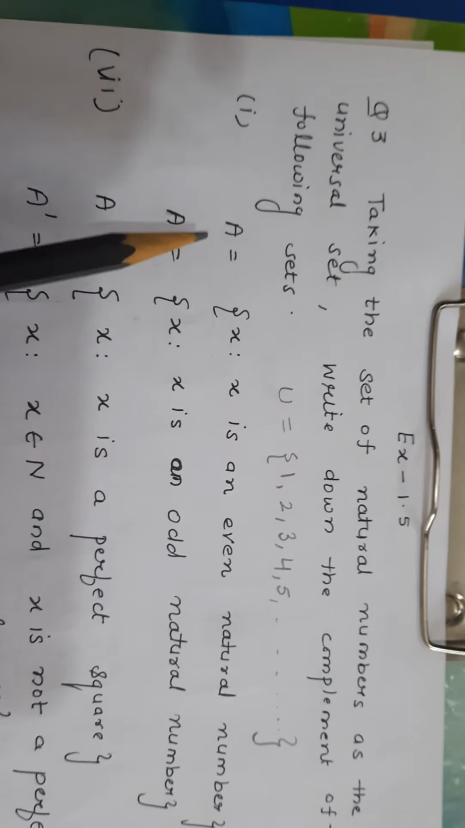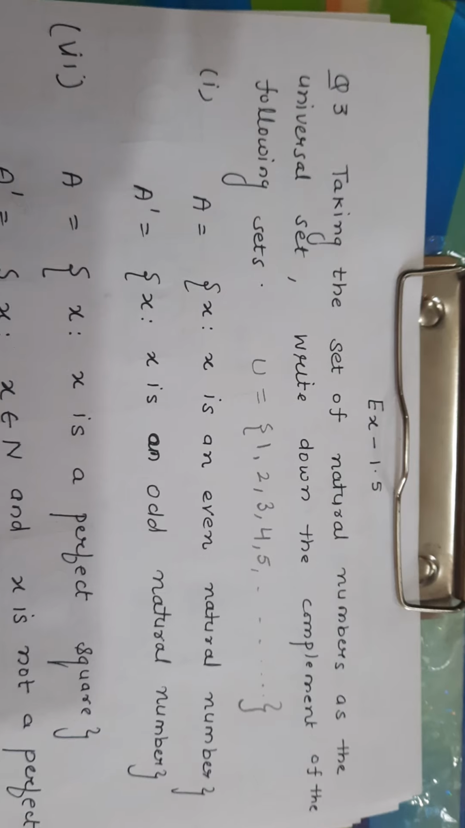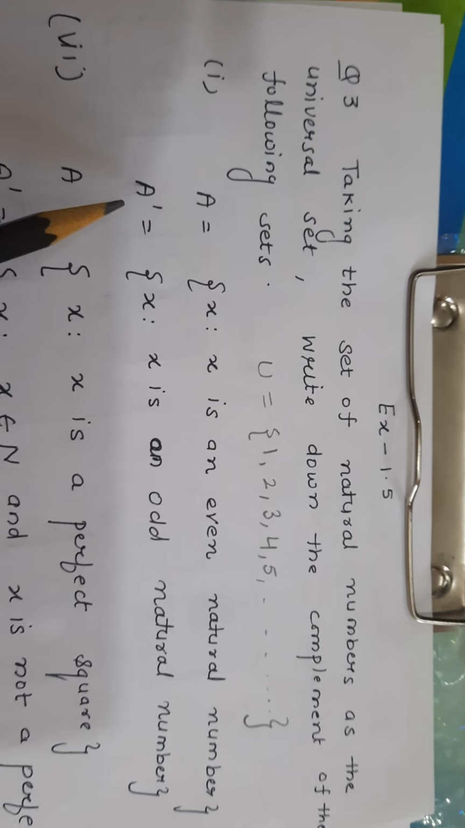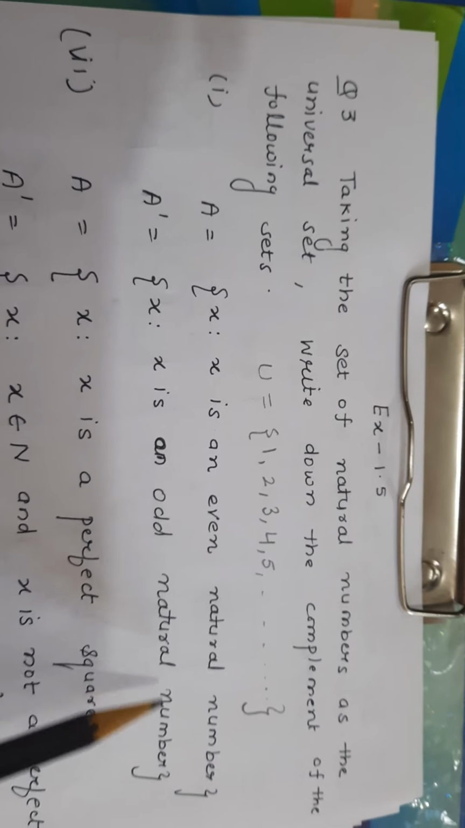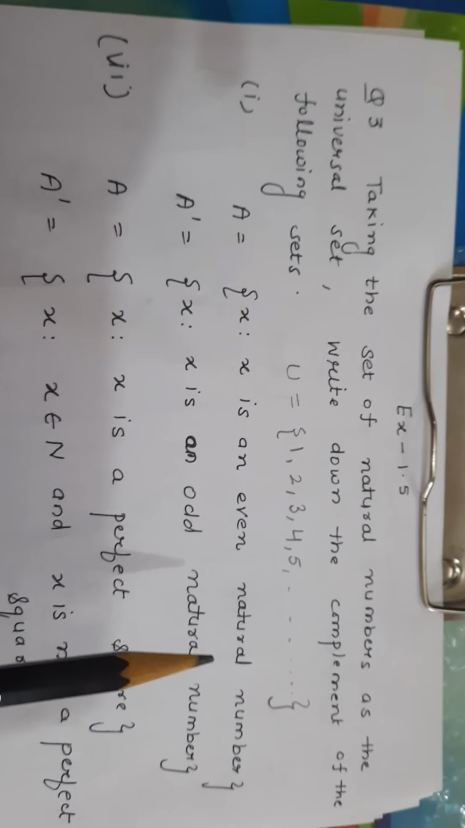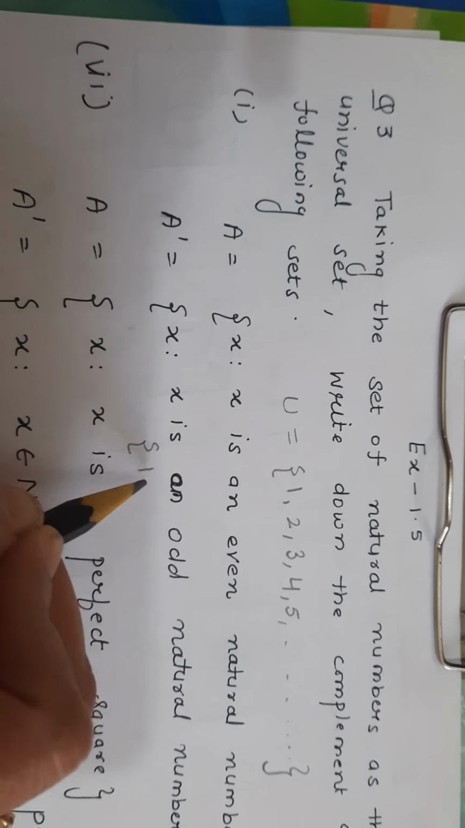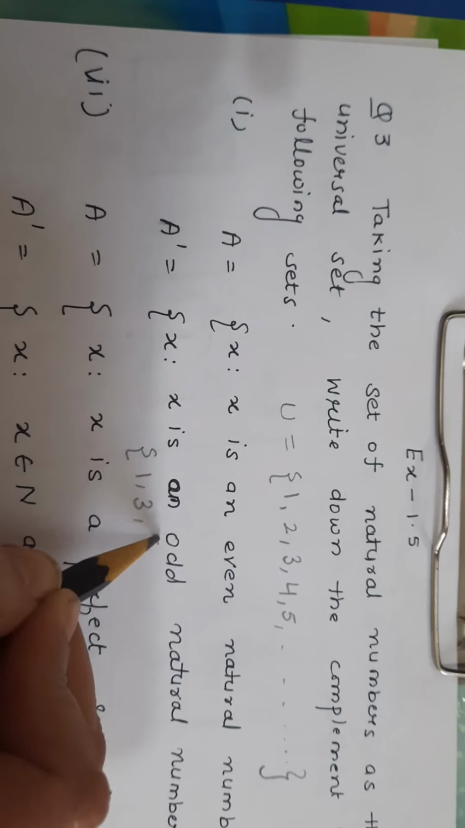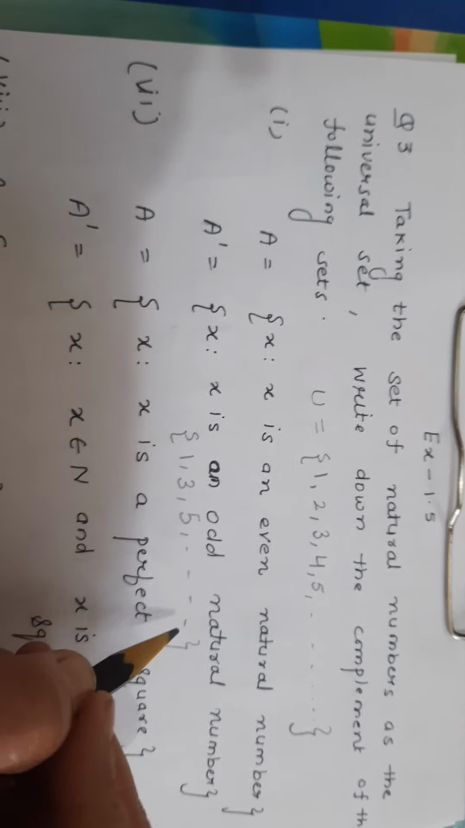The first part, A: set of those x where x is an even natural number. So the complement will be the set of those x where x is an odd natural number. You can write the answer either in this form or in roster form. In roster form, what will your answer be? Your answer will be 1, 3, 5. Right? The complement of even will be odd natural.